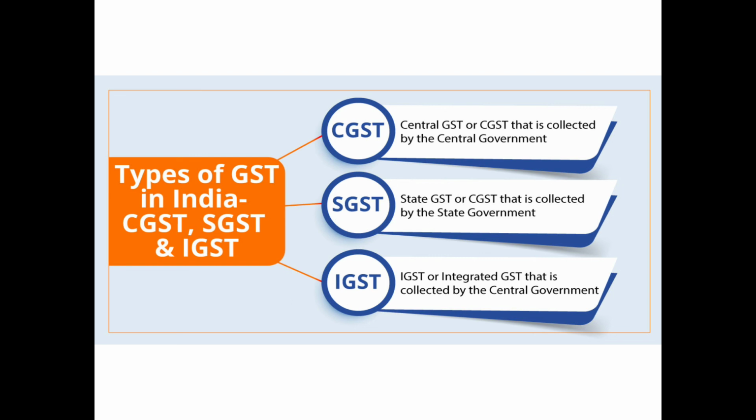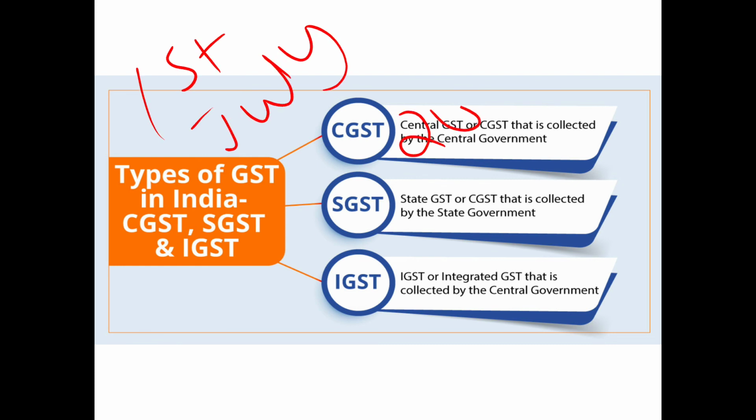So, the major date is that the Act came into effect on 1st July 2017. That is, the Goods and Services Tax came into effect in India on 1st July 2017. So please note that the Goods and Services Tax Act came into effect in India on 1st July 2017. Goods and Services Tax Law in India is a comprehensive multi-stage destination-based tax that is levied on every value addition.